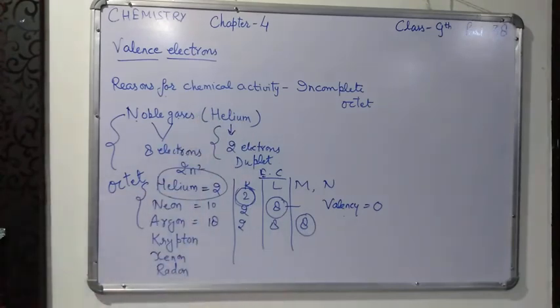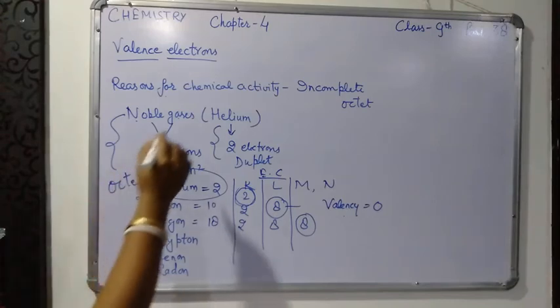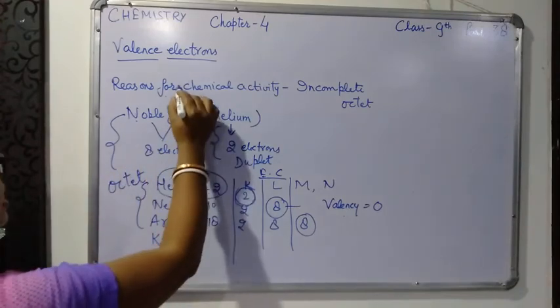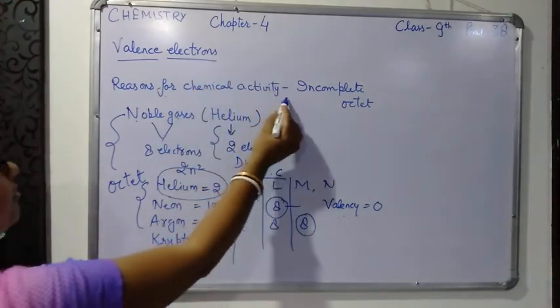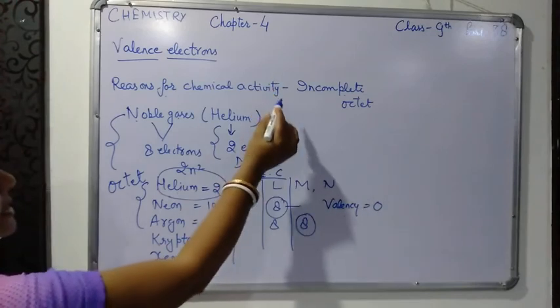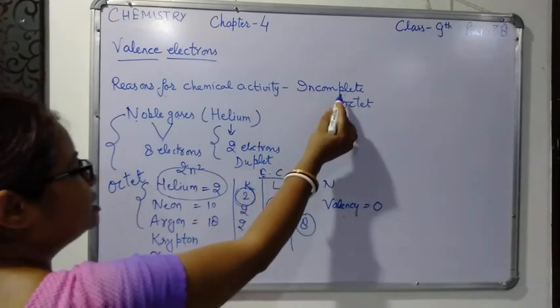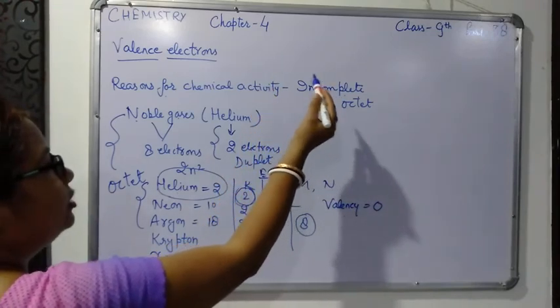Thus the chemical activity of an atom depends upon the number of electrons in the valence shell of its atom. Chemically active atoms have an incomplete octet. Those elements which are chemically active have an incomplete octet. It means that in their outermost shell 8 electrons are not there.